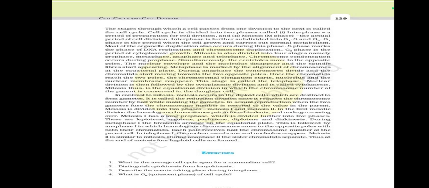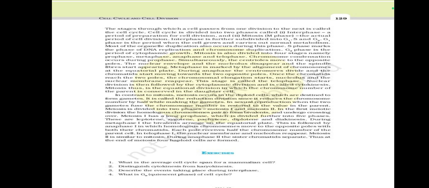During anaphase, the centromeres divide and the chromatids reach the two poles. The chromosomal elongation starts, and the nucleolus and the nuclear membrane reappear. This stage is called telophase. Nuclear division is then followed by the cytoplasmic division, called cytokinesis. Mitosis thus is an equational division, in which the chromosome number of the parent is conserved in the daughter cells.